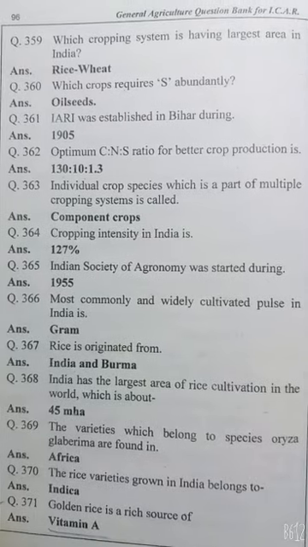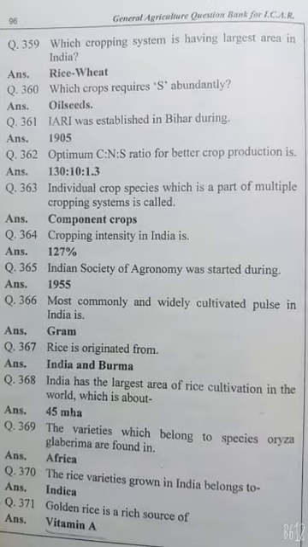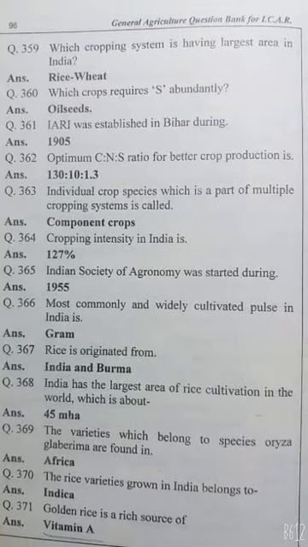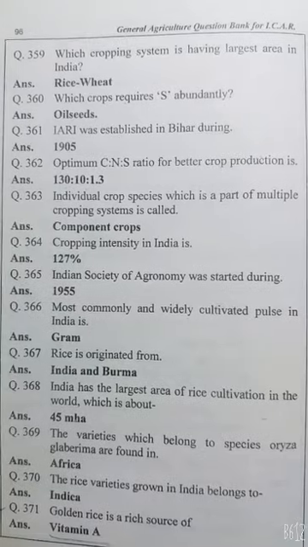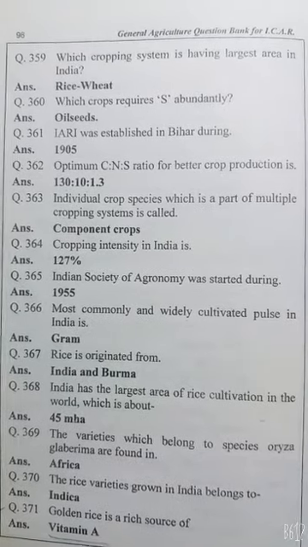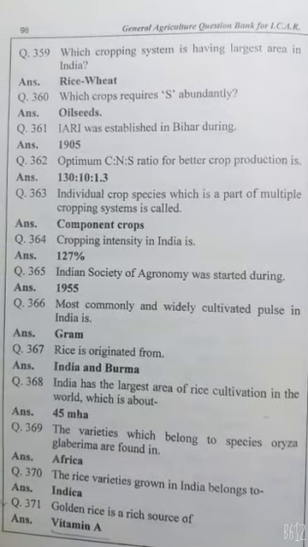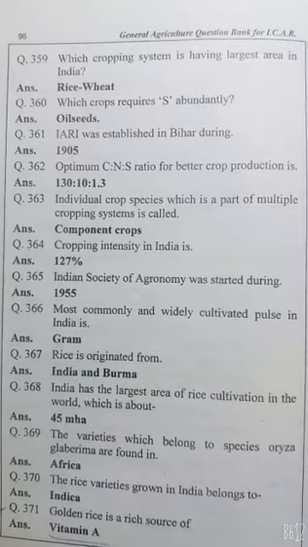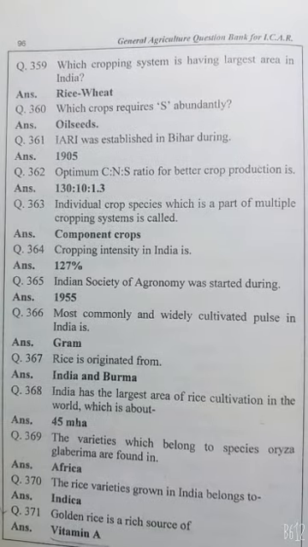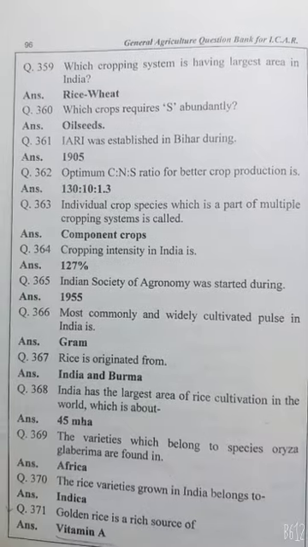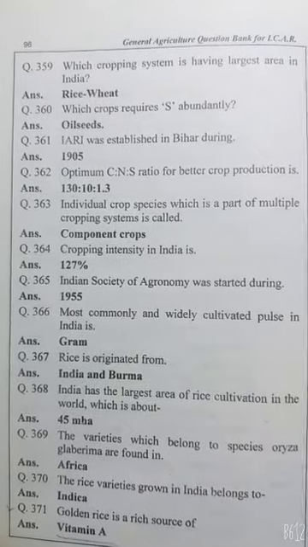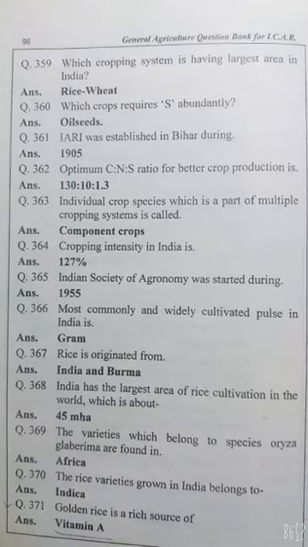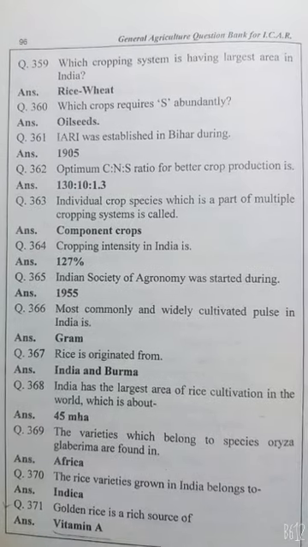Optimum C:N ratio for better crop production is 130 to 1.3. Individual crop species which is a part of a multiple cropping system is called component crops. Cropping intensity in India is 140%. Indian Society of Agronomy was started during 1955.